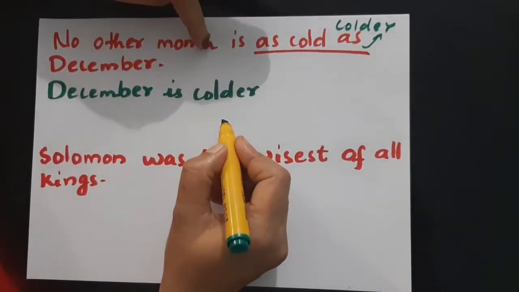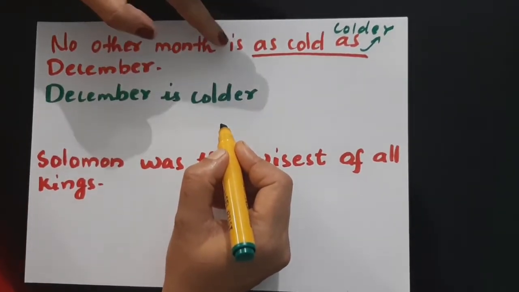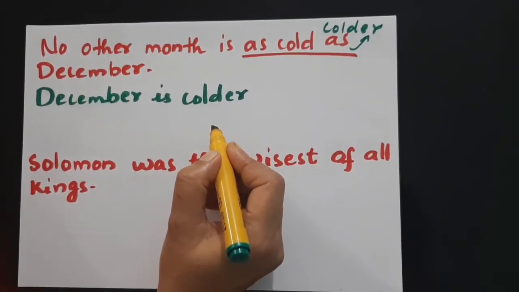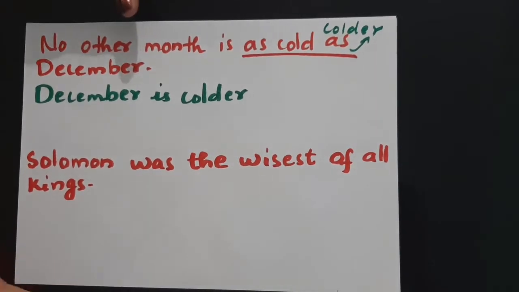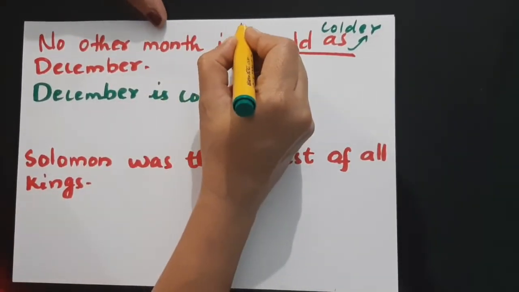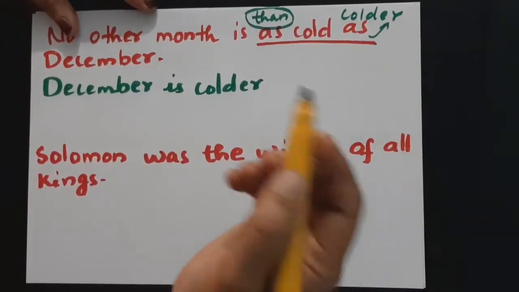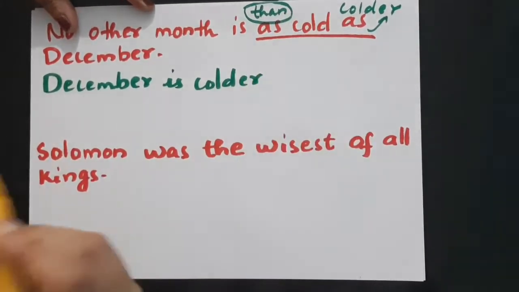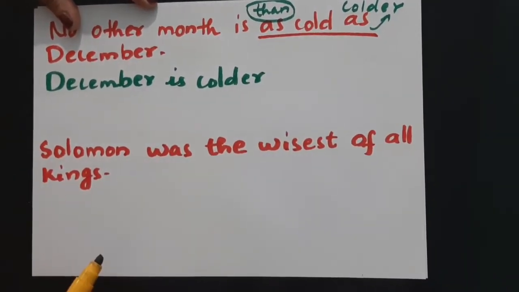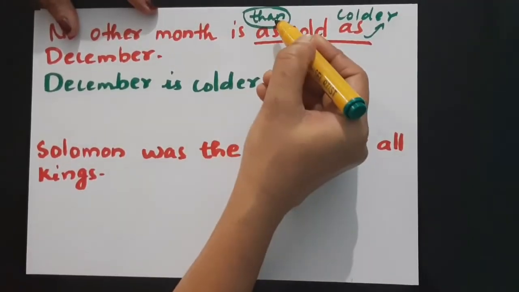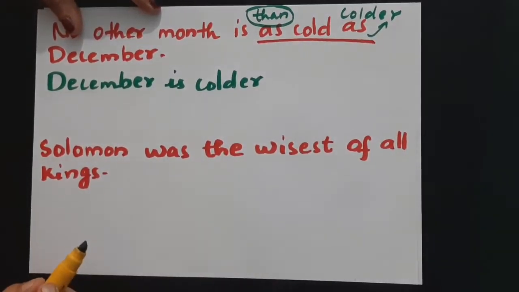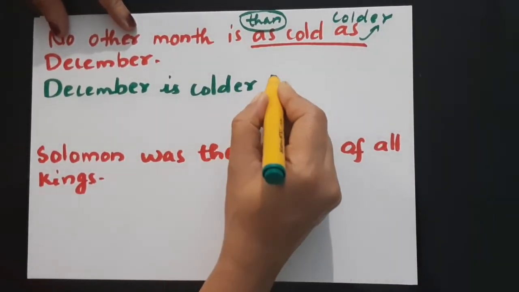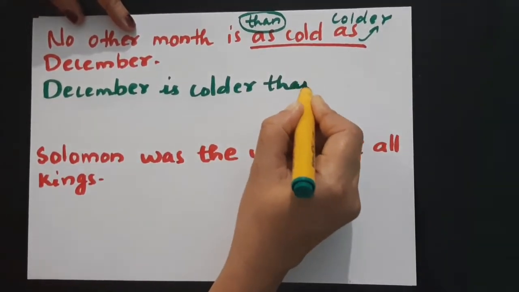Comparative degree, as I told you, is used to compare two people or two objects or two places. The signal word for this is "than." If you use the comparative degree, "than" is the signal word. So you must use "than" when you use the comparative degree. So December is colder than.